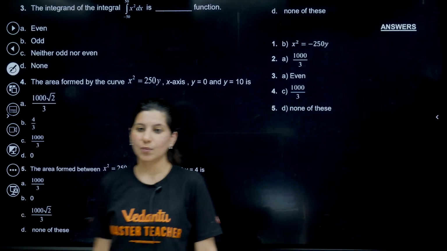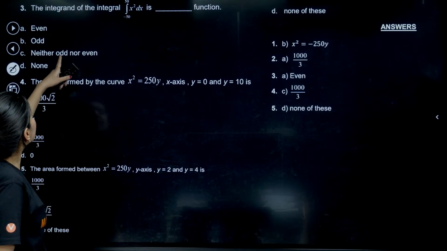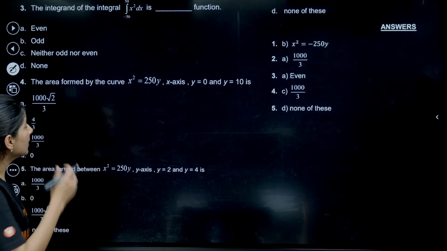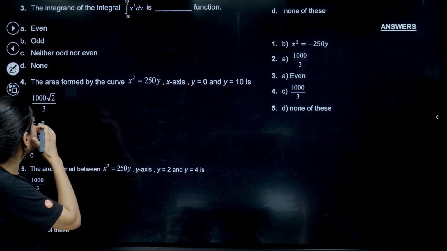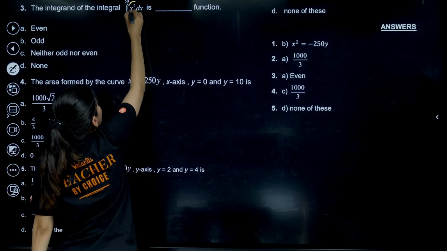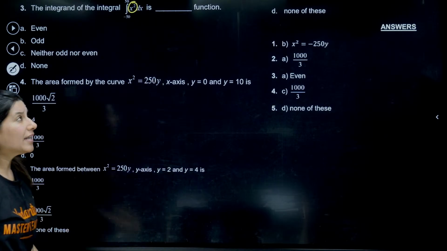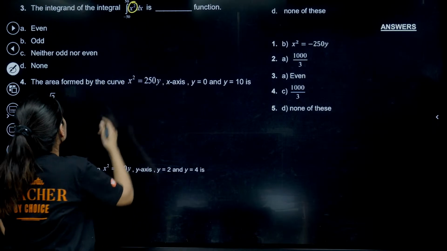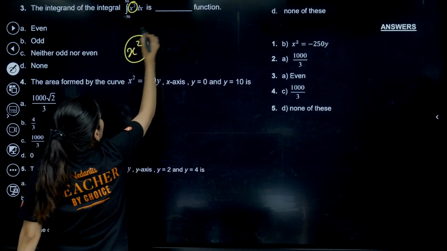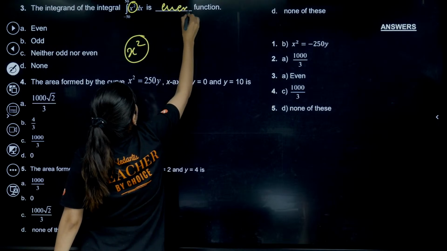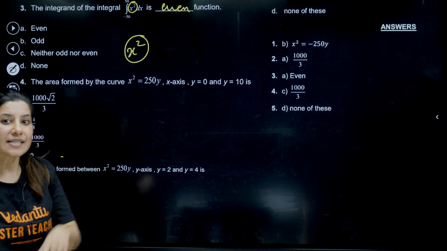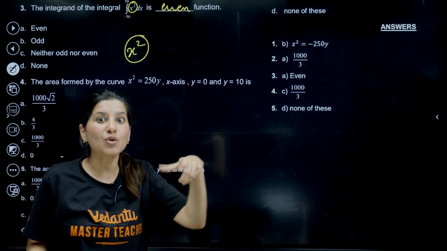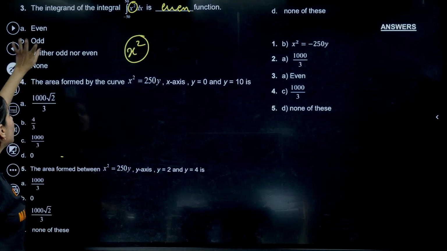Now, what do we have? The integrand of the integral is dash function. The integrand means x square, so you are integrating x square. So x square is what kind of function? Even function. So you should understand the term integrand. Integrand means the function you are integrating. This is also done, a 1 mark question.